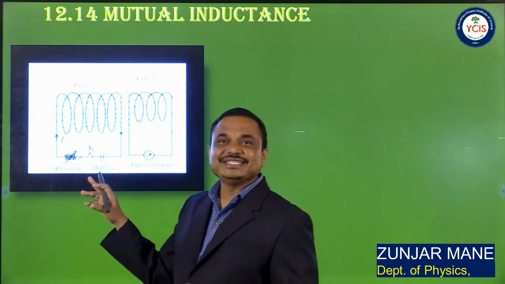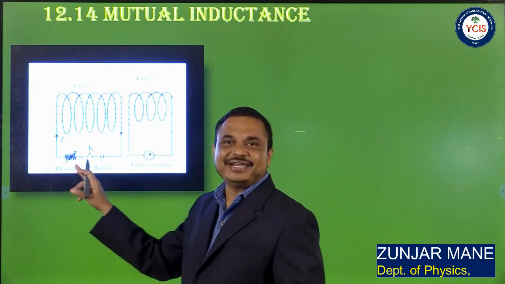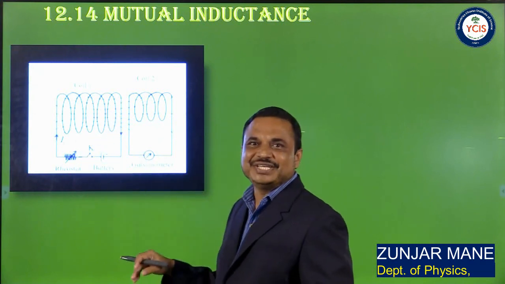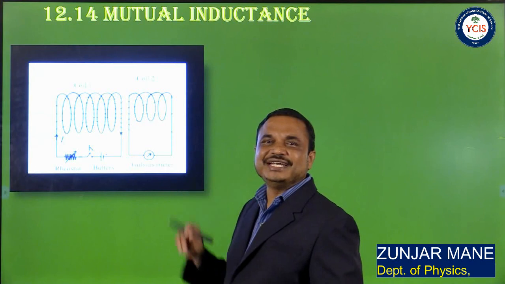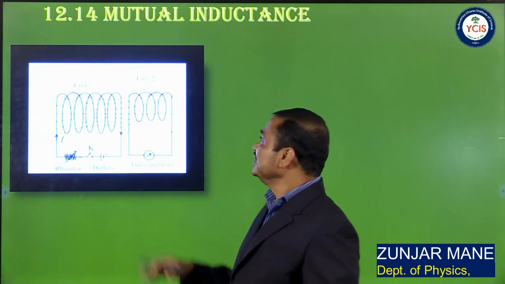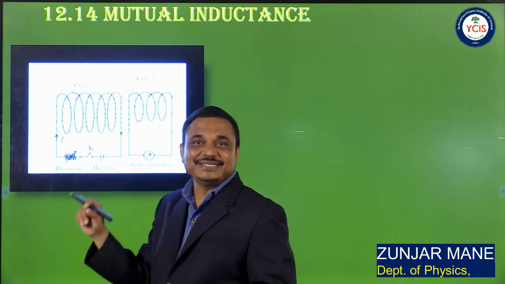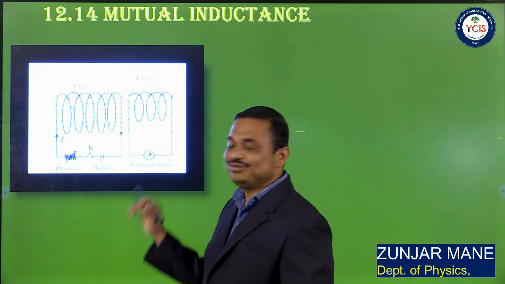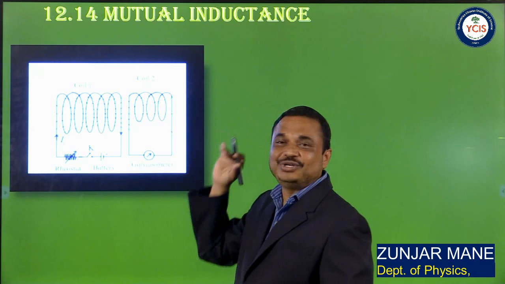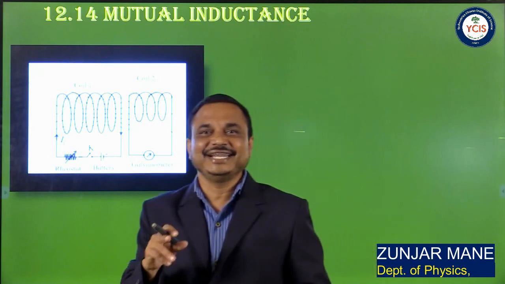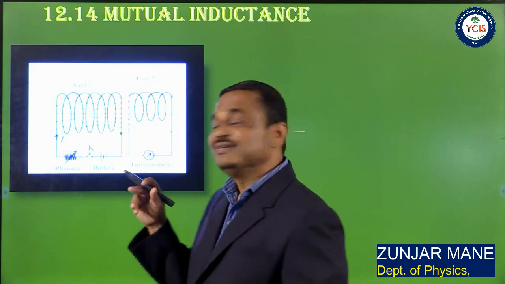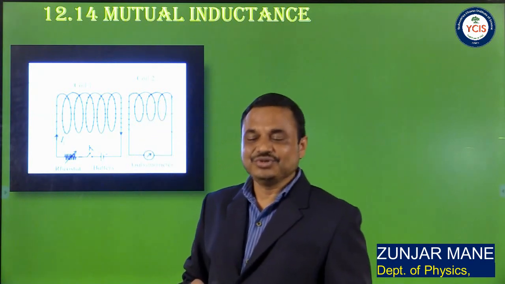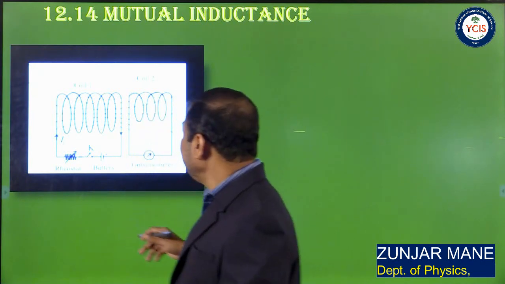Here coil 1 is connected to a battery, plug key and rheostat, so that the current flowing through the first coil may be changed, while coil 2 is connected to a galvanometer. Generally coil 1 is called the primary coil, which is considered as the input and is connected to a battery, while coil 2 is always called the secondary, and it is connected to a galvanometer.